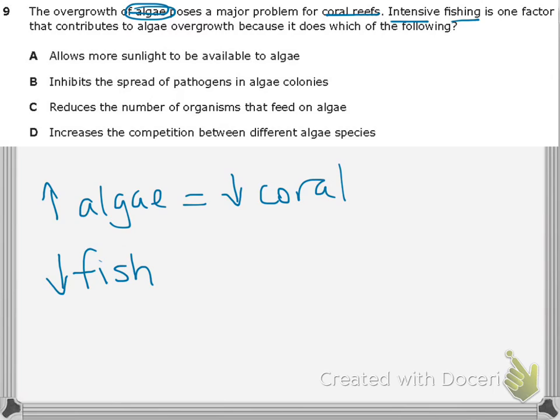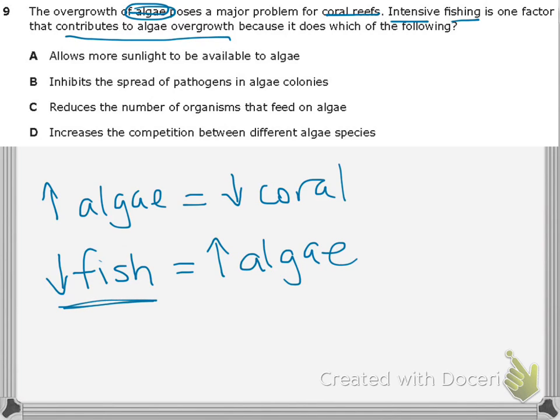And it says that's one factor that contributes to algae overgrowth. So what it's saying here is intensive fishing, so we have less fish, is going to make more algae, right? It contributes to algae overgrowth. So why would less fish give us more algae? Well, let's look at this.